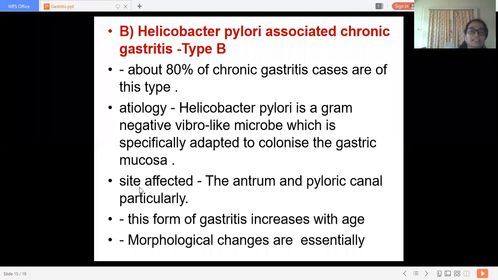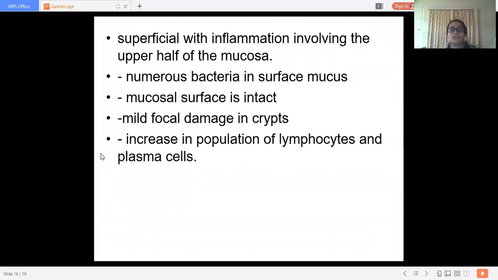Now, which sites get affected with this type B gastritis? The antrum and the pyloric canal, particularly. This form of gastritis increases with age. As the age increases, type B gastritis also increases. The morphological changes are essentially superficial, with inflammation involving the upper half of the mucosa.